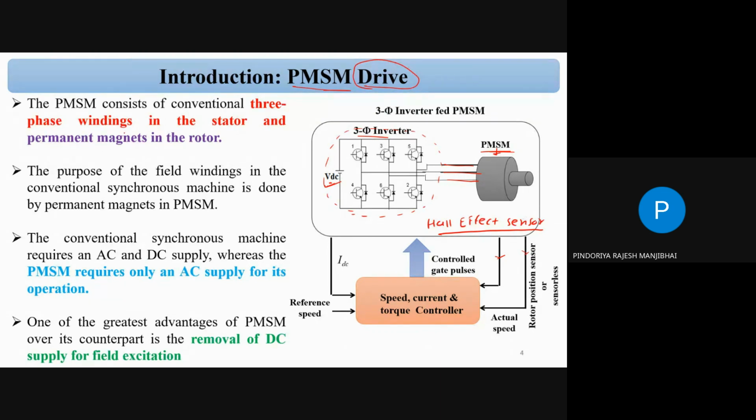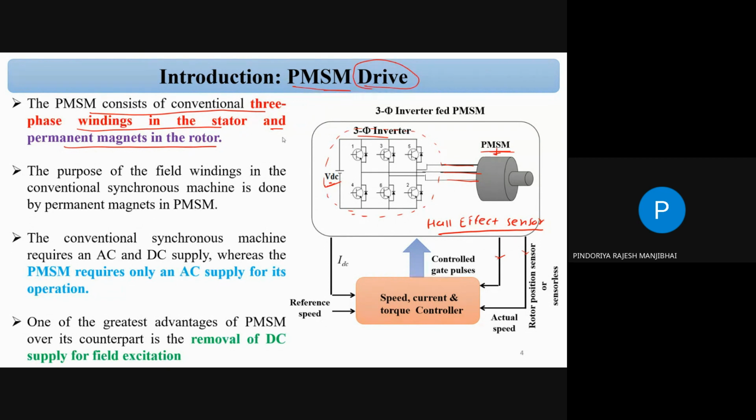But the PMSM consists of the conventional three-phase winding in the stator and permanent magnet in the rotor. So the stator structure is similar to the synchronous motor, otherwise we can say induction motor. But in the rotor structure, there is no winding on the rotor, but there is a permanent magnet in the permanent magnet synchronous motor.